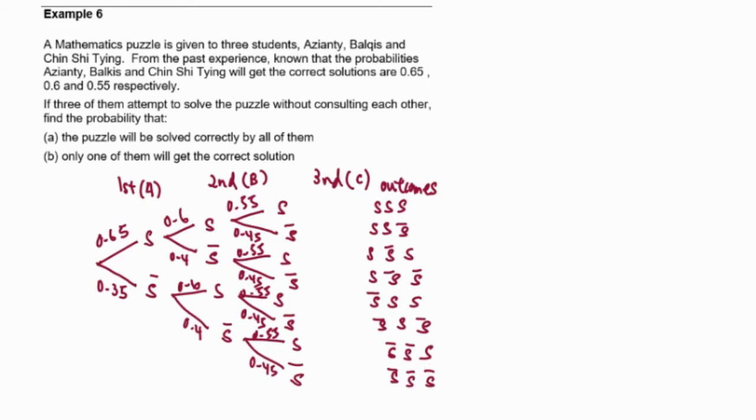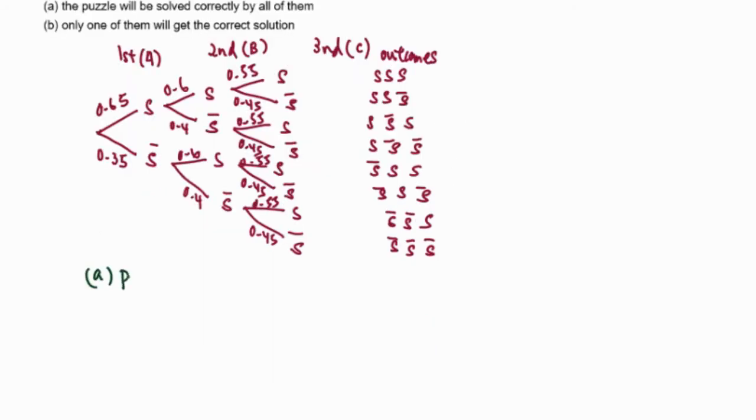From here, we are going to answer question A, where we need to find the probability that the puzzle can be solved correctly by all of them. It means everyone can solve it, so the situation is solve, solve, and solve.